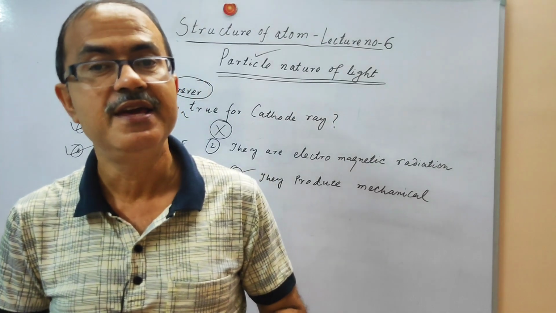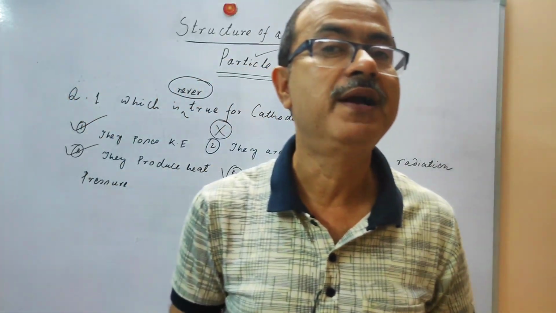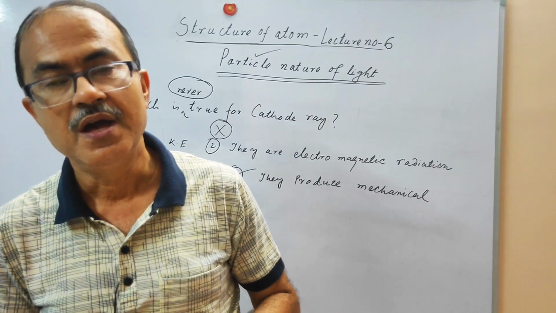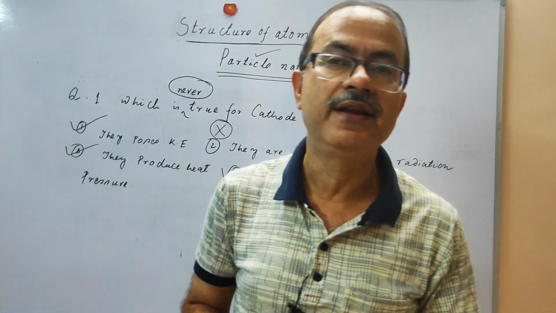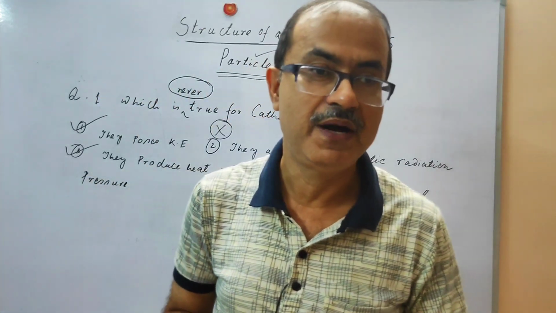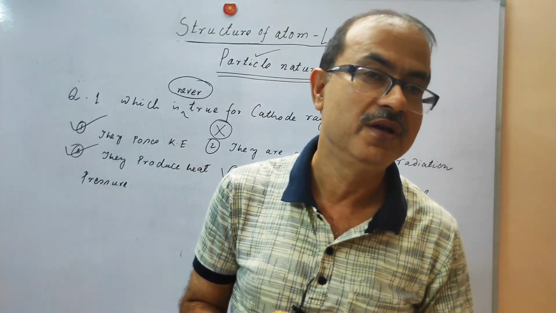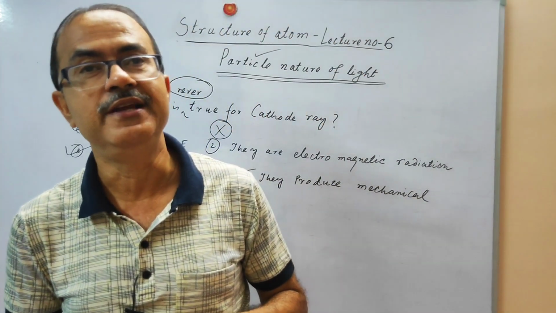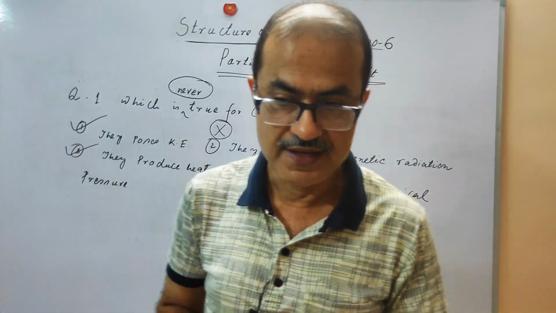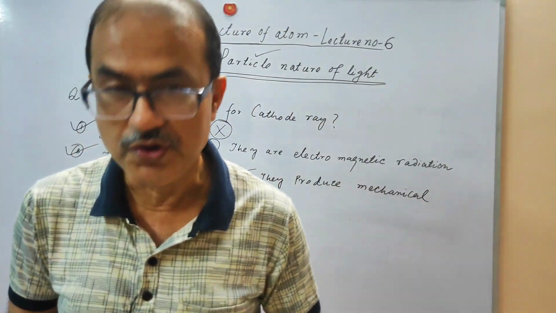It is basically a ray of particles, made of electrons. Another thing: electromagnetic radiation travels at the speed of light, but the cathode ray never reaches the speed of light; it has about 1/10 of the velocity of light.